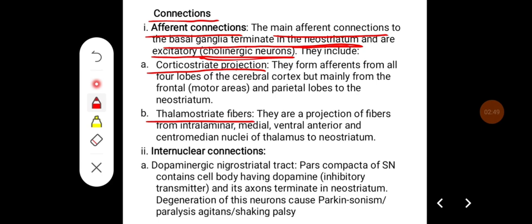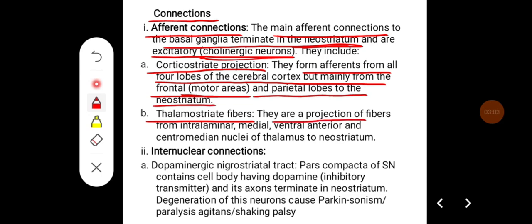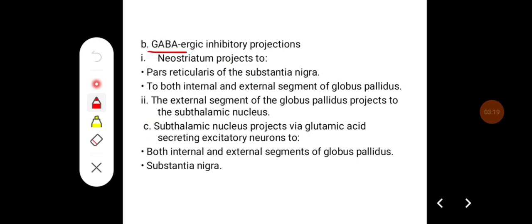Corticostriate projections form afferents from all four lobes of the cerebral cortex, but mainly from the frontal, that is motor areas, and parietal lobes to the neostriatum. Whereas thalamostriate fibers are projections of fibers from intralaminar, medial and ventral anterior and centromedian nuclei of the thalamus to the neostriatum. Coming to the intranuclear connections, there are dopaminergic nigrostriatal fibers, GABAergic and glutaminergic fibers.